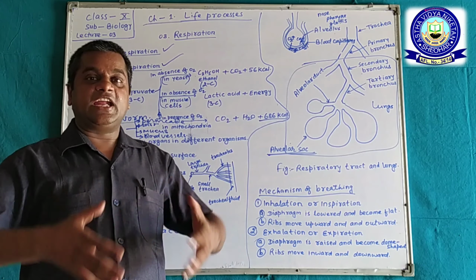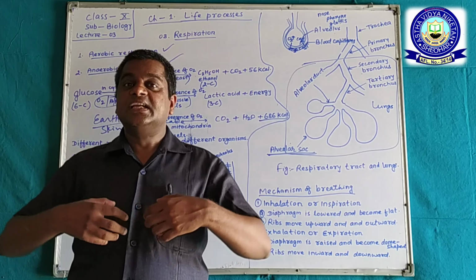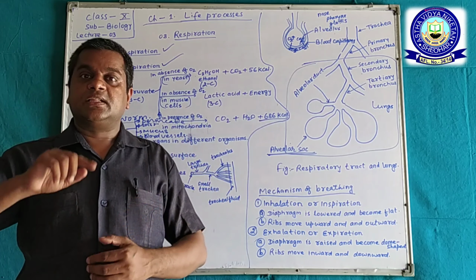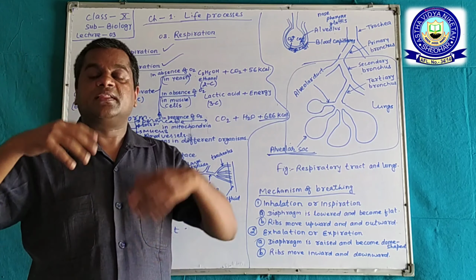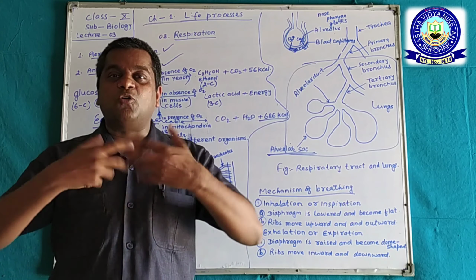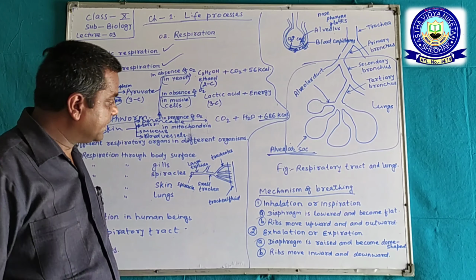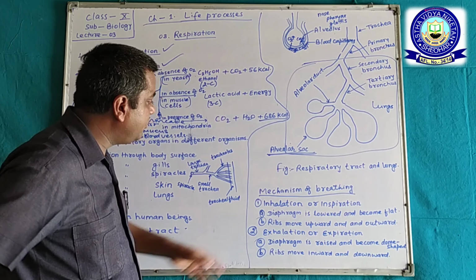Inside the lungs the air pressure becomes higher than the atmospheric pressure. That's why air is taken out from the lungs. Okay, in this way we understand the mechanism of breathing.